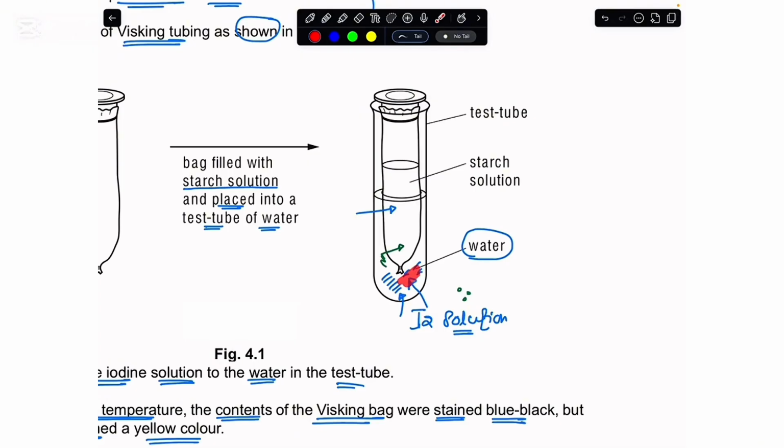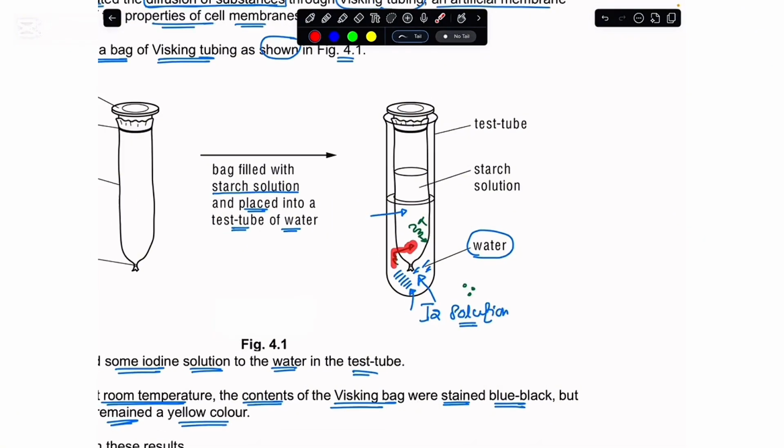But why did the surrounding water remain yellow? The reason is because starch, we know, is a complex sugar. This is a polysaccharide. So starch is large enough that it would not be able to cross the membrane of the Visking bag, and ultimately it cannot diffuse or move into the surrounding water. So that is why the contents on the outside of the Visking bag do not change color, but rather here, since iodine has moved on the inside, it would turn blue-black.